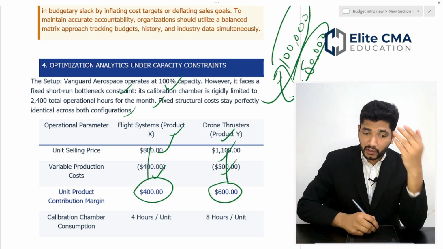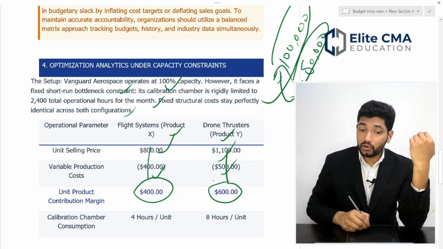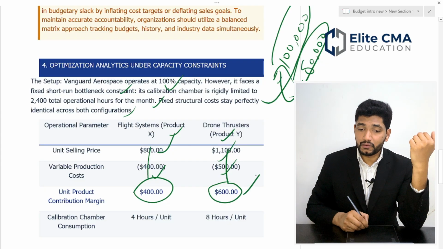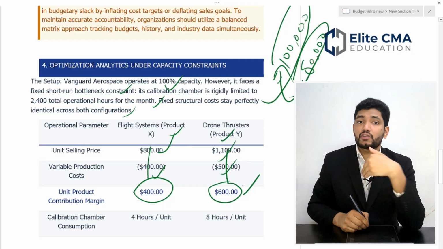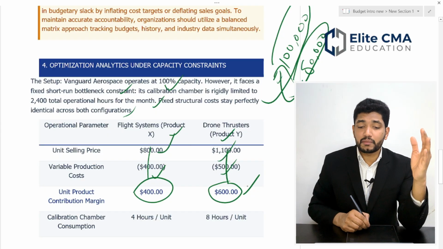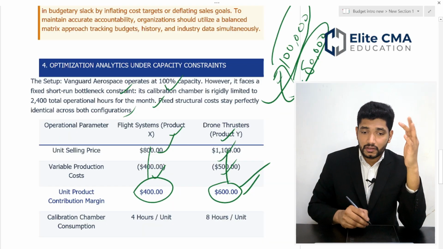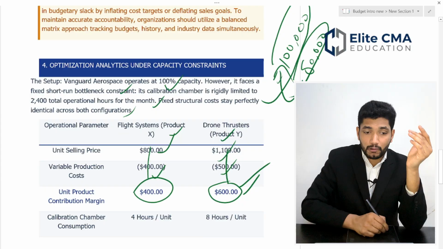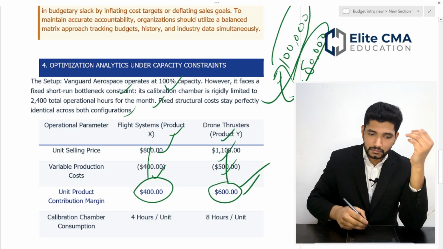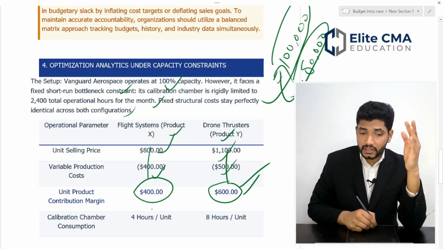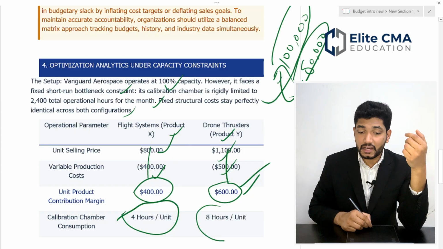If you are looking product-wise, this product is generating more contribution margin per unit. But there is a constraint in this case. What is your constraint? Only 2,400 total operational hours are available for a month. For product X, you need 4 hours, and for product Y, you need 8 hours per unit.